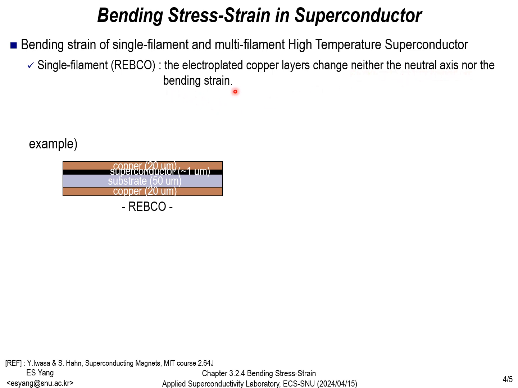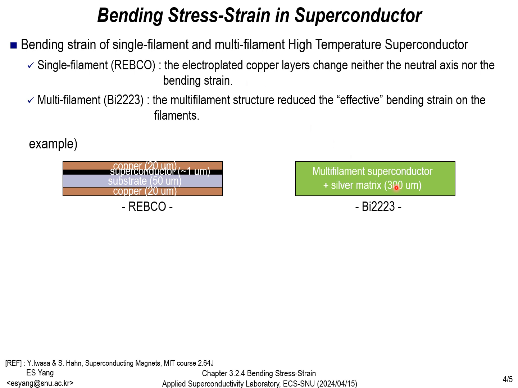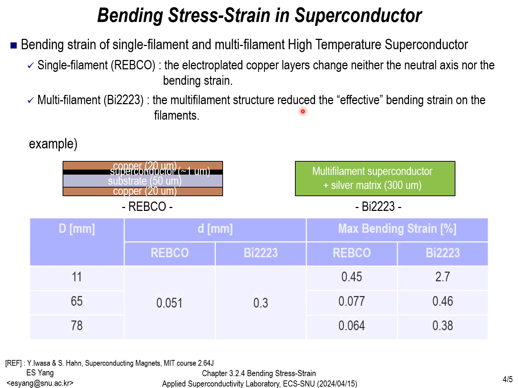An example of a multi-filament HTS is Bi2223. Unlike REBCO, Bi2223 has multiple filaments, causing each filament to experience different strains. Therefore, the multi-filament structure of Bi2223 can reduce the effective bending strain. The table below calculates the maximum bending strain on the superconductor when D, as determined from the equation on the previous page, changes.